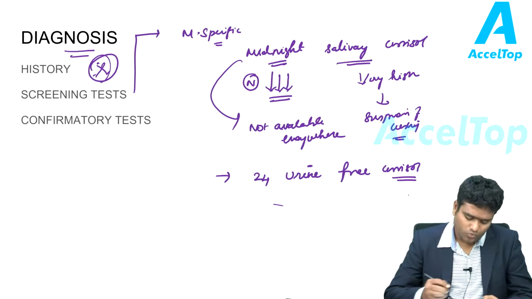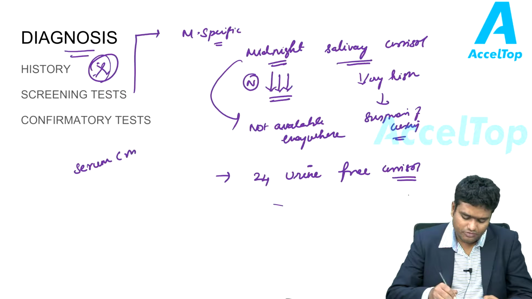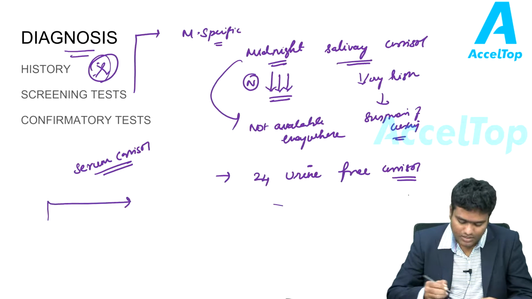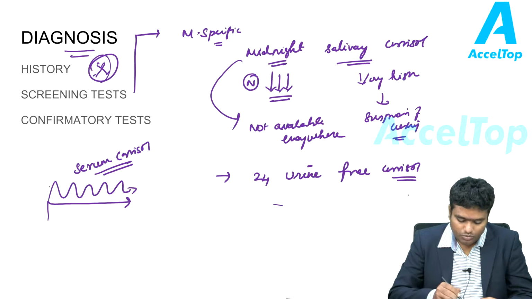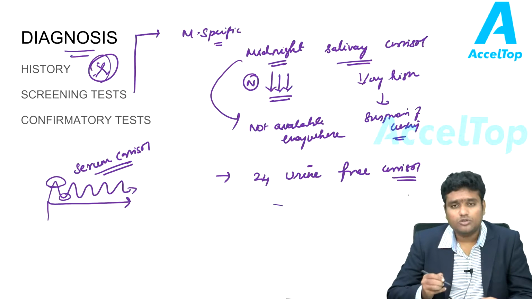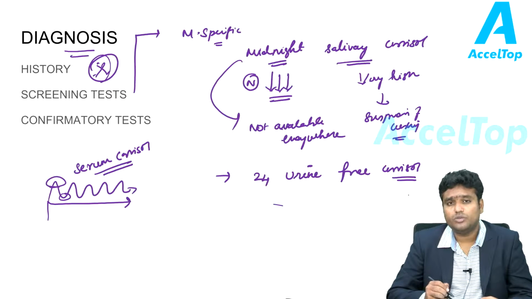You would be wondering, why not just check serum cortisol itself? But as I have discussed in the previous slides also, serum cortisol is not secreted in a basal way. It is secreted in a pulsatile way. At any one point of time, it could peak. At any one point of time, it could come down also. There is individual variation with serum cortisol also between individuals.